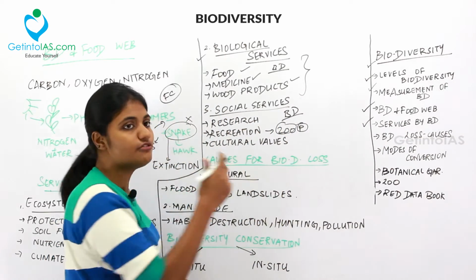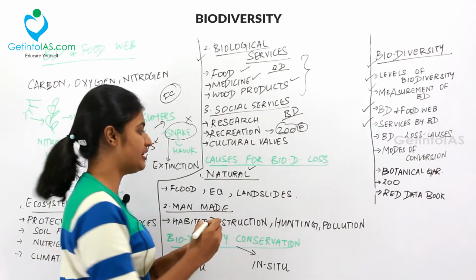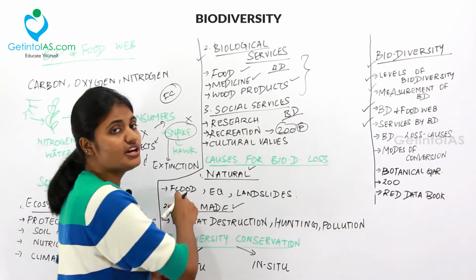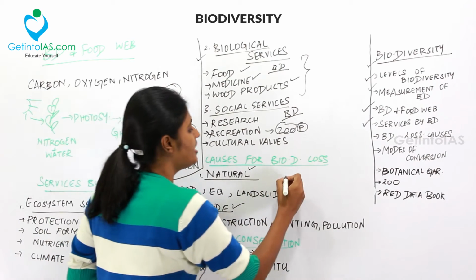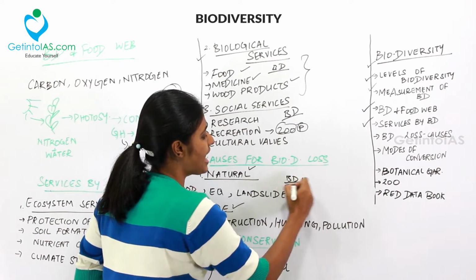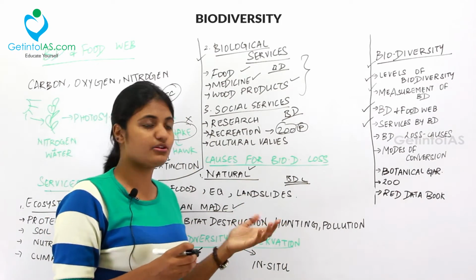So causes are of 2 types. First one is the natural and the second one is the man-made cause. So under natural cause, due to flood, earthquake and landslides, the biodiversity loss will happen. And then due to man-made, you already know what is man-made causes.